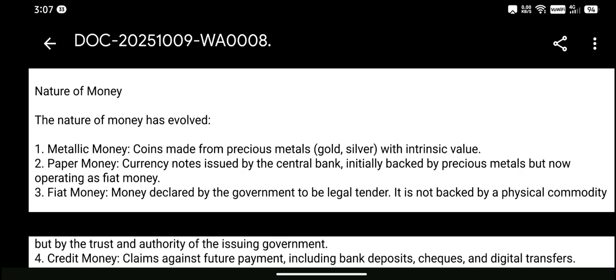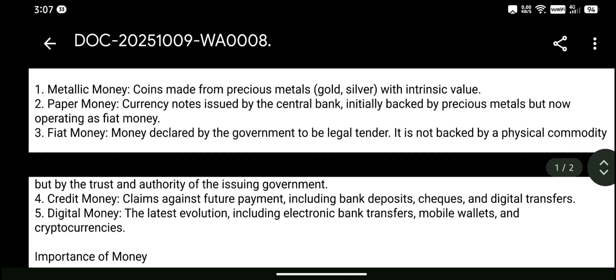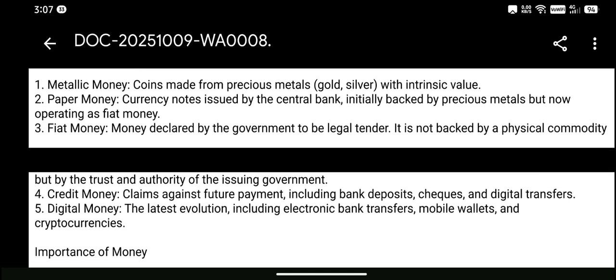Metallic money. Coins made from precious metals, gold, silver, with intrinsic value. Paper money. Currency notes issued by the central bank, initially backed by precious metals, but now operating as fiat money. Fiat money. Money declared by the government to be a legal tender. It is not backed by a physical commodity, but by the trust and authority of the issuing government.